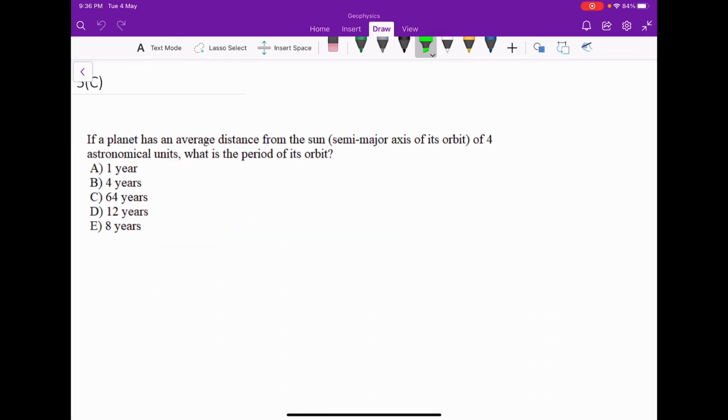Next: if a planet has an average distance from the sun of 4 astronomical units, what is the period of its orbit? By Kepler's third law, the orbital period is proportional to the semi-major axis of its orbit. So T1 squared divided by T2 squared equals A1 cubed divided by A2 cubed. This is Kepler's third law.